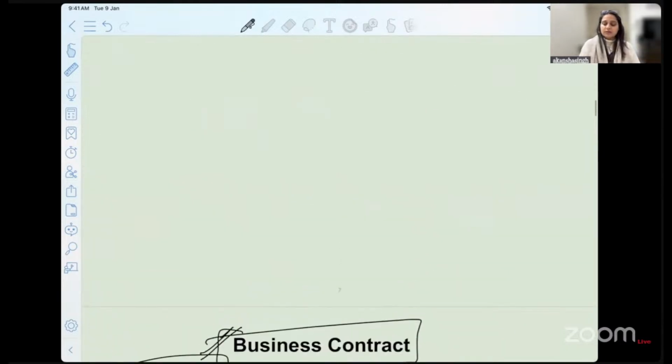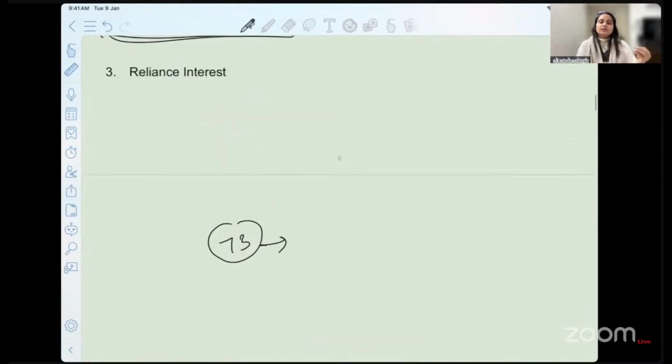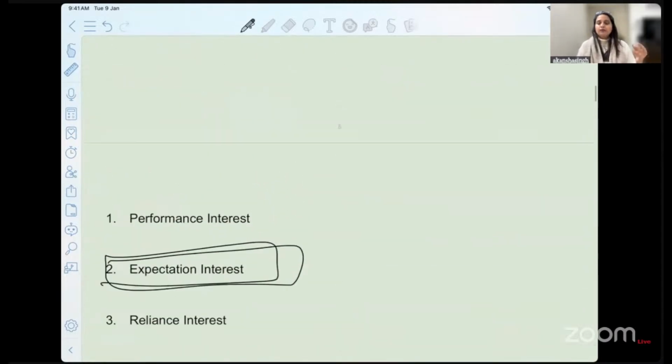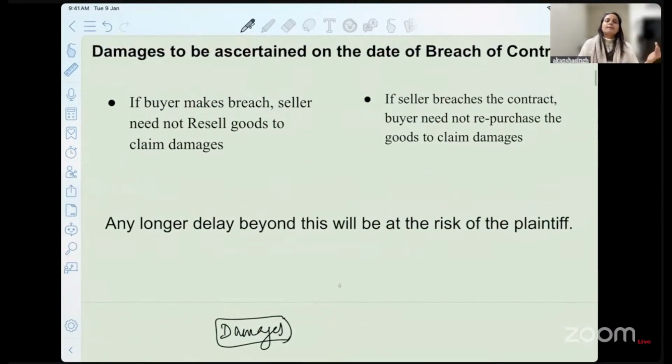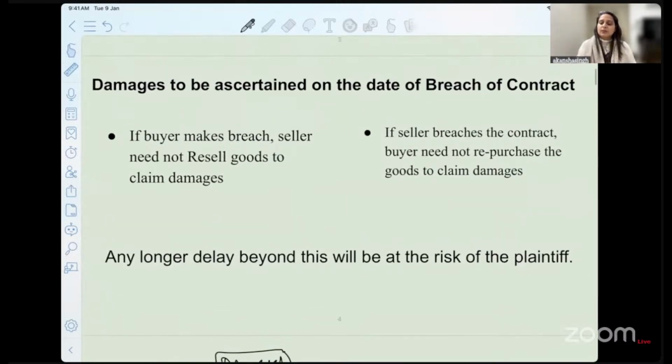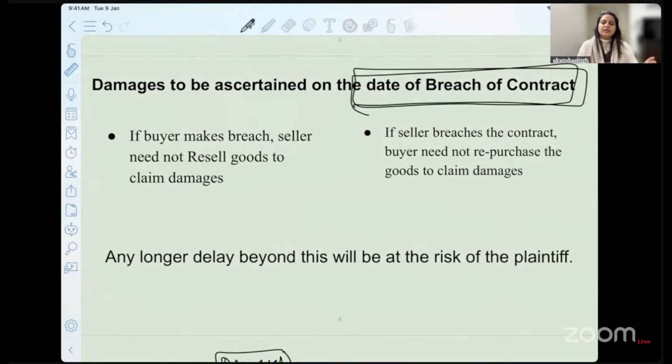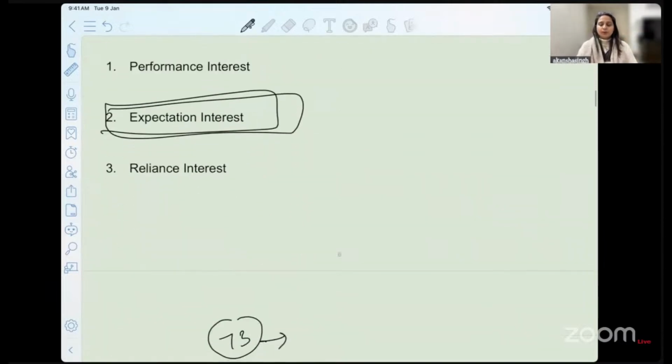If I quickly revise with you, we refer to section 73. We got an idea that today we are understanding that if the damages are not too remote, how are we supposed to assess the damages? Then we spoke about these different interests that you can mention and remember with regards to the interest of the aggrieved party. And we also understood the very important essential first principle, that the damages are to be ascertained from the date of breach of contract and not at a later point of time.